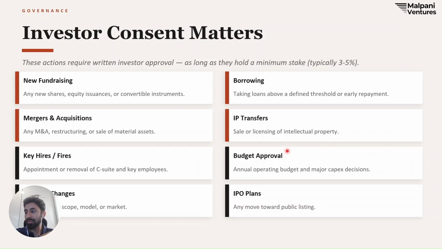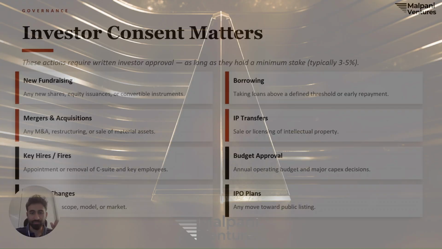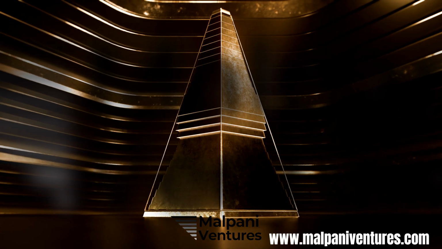This is really important and a lot of founders are surprised. But if you are hiring someone at a CXO level or firing someone at a CXO level, then you need an investor approval. Also, your annual budget needs to be approved by the investor. This could also be one of the list items, which would basically decide your entire operating plan for that particular year. So yeah, this list may sound a bit scary. In a healthy relationship, most investors would turn around this quickly, or they may not have some of these items on the consent matters list. So review this list very carefully. Think about it from a worst case perspective. If things go bad, which of these can be used against you?